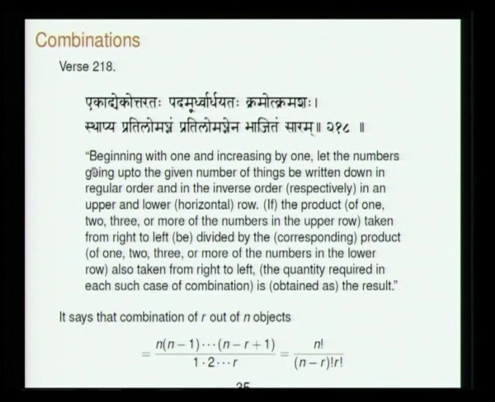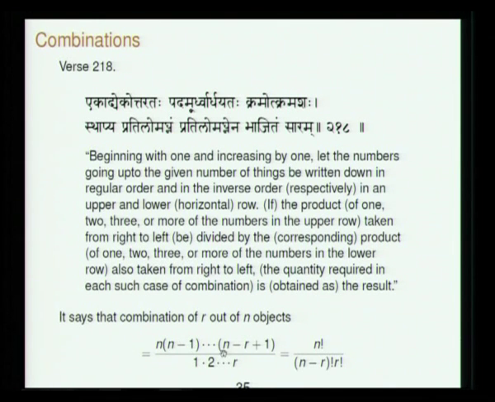So beginning with 1 and increasing by 1, let the numbers going up to the given number of things be written down in regular order and in the inverse order respectively in the upper and lower horizontal rows. If the product of 1, 2, 3 etc. of the numbers in the upper row taken from right to left be divided by the corresponding product of 1, 2, 3 etc. in the lower row also taken from right to left, the quantity required in each case is the result.